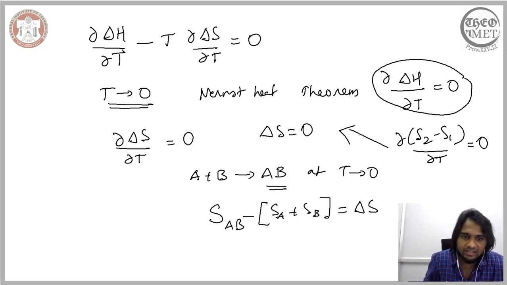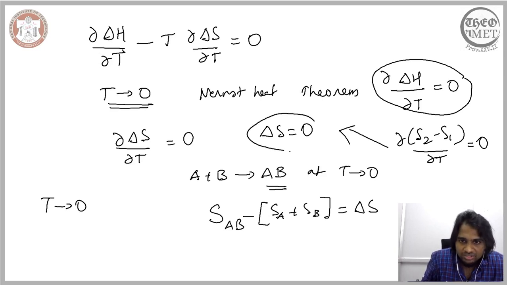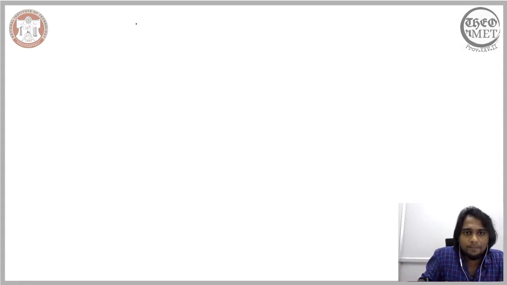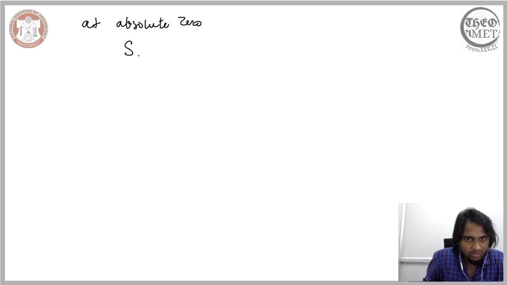Since all this is occurring at absolute 0, this condition needs to be satisfied, so SAB minus SA minus SB should be equal to 0. So what we have arrived at is that at absolute 0, the entropy of an alloy, a solid solution comprising two homogeneous pure element metals A and B, will be equal to SA plus SB.